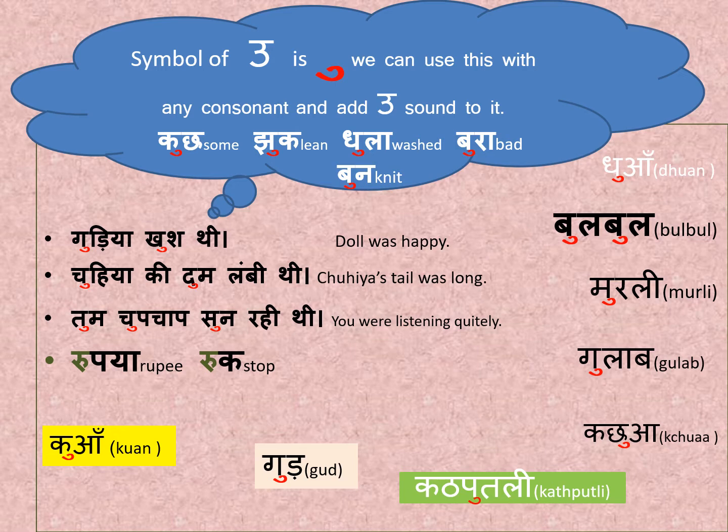Then we can see some more words in yellow box. You can see kuan, then gud, then katputli. Then in the sideline you can see dhuan, bulbul, murli, gulab, kachua. All the words has the symbol of U in red color. You can notice that.